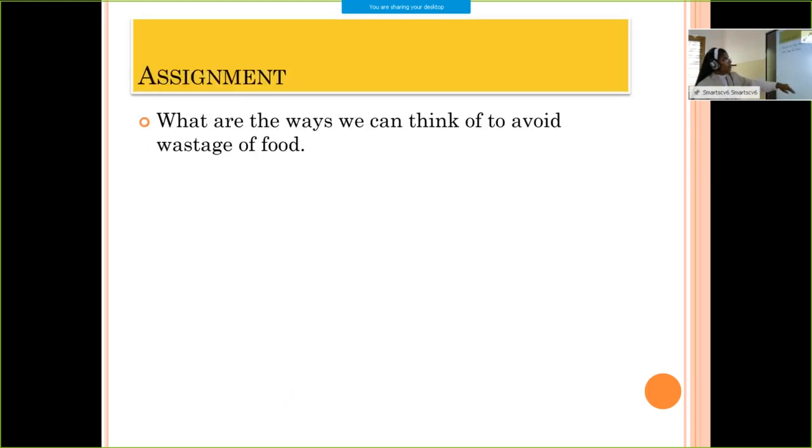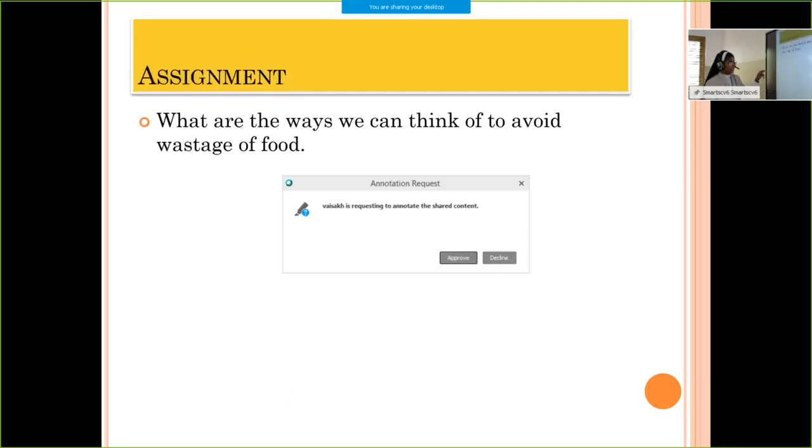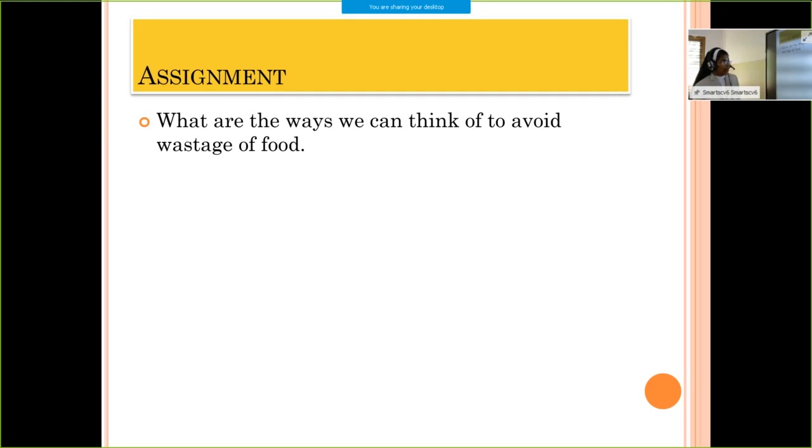Okay. So I am giving you one assignment here. What are the ways we can think of to avoid wastage of food? Note it down in your notebook. If you have an assignment book, write it in your assignment book. Otherwise, write on paper. Assignment. Right now, what are the ways we can think of to avoid wastage of food?